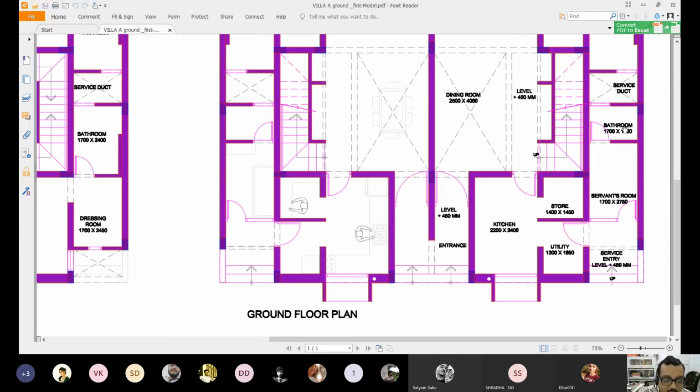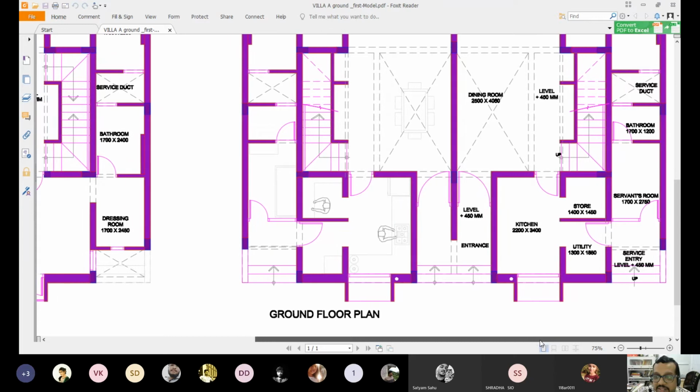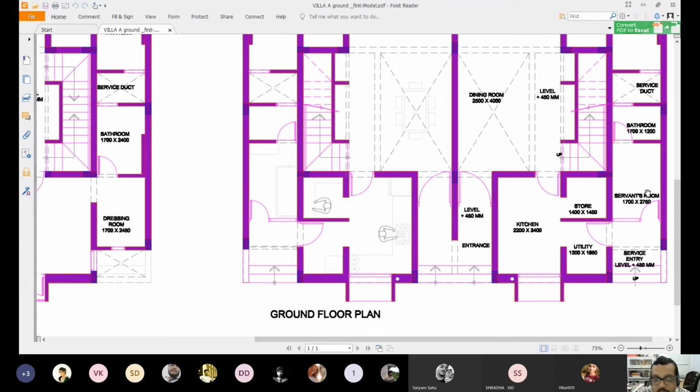But see, this bathroom also has a dressing room. So this accommodates in the Indian system of the servant's room. We use the bathroom itself for the dressing room most of the time, if I'm not wrong. Okay, so it is compressed. But see, the servant's room and the bathroom in here, they are different. So better to put a furniture. Now I show you the servant's room.